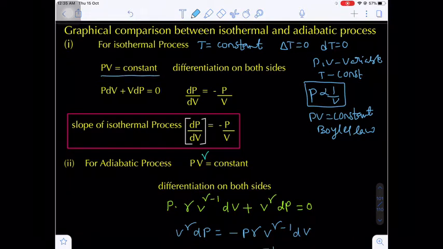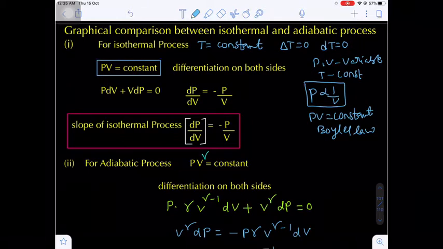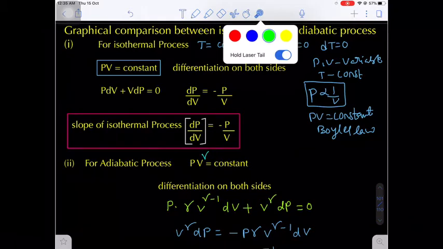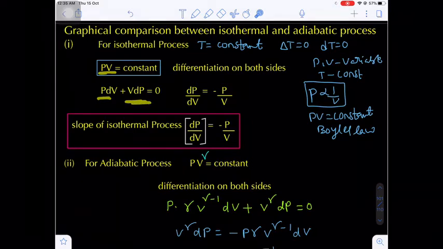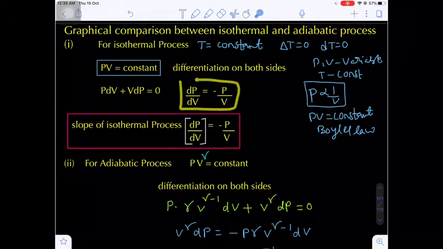So PV is equal to constant. This is the expression regarding which process? Isothermal process. Now what I am doing here, I am differentiating on both sides. So this is a UV form, P into dV plus V into dP equal to constant, and the differentiation will be 0. So I am writing dP by dV is equal to minus P by V.